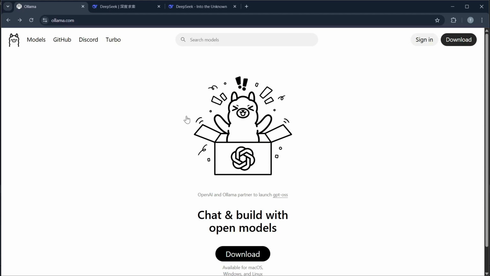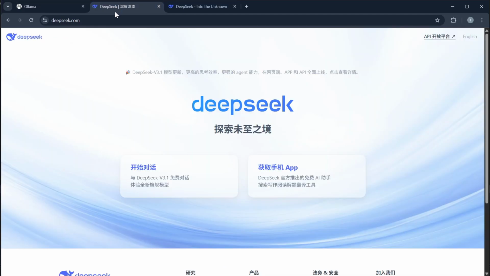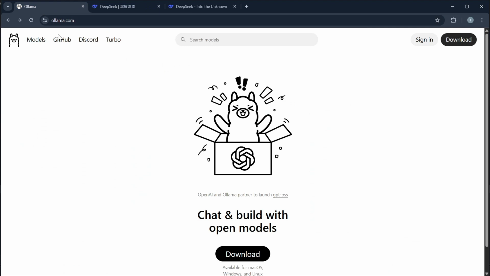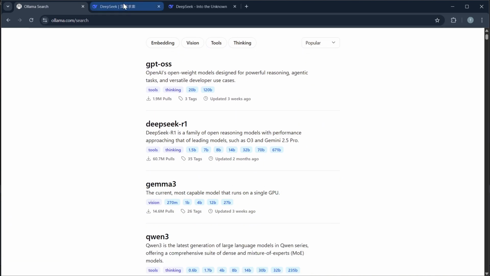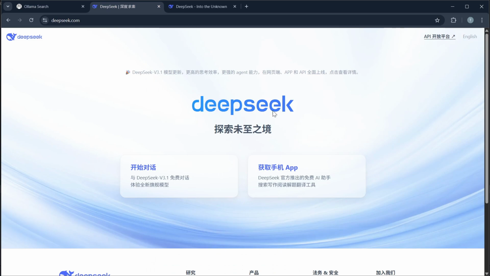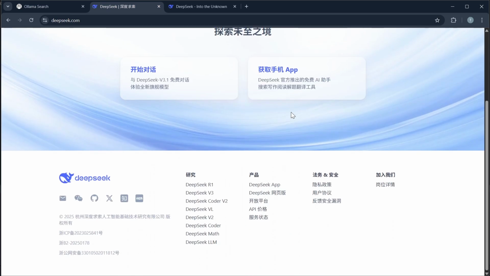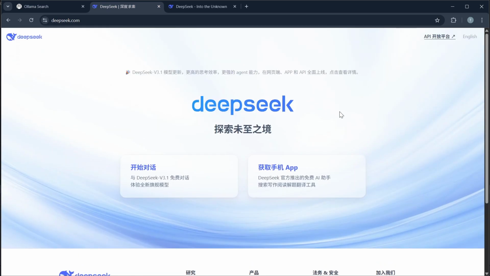Ollama versus DeepSeek. Which one is better? So let's compare them. Number one is their features. Ollama is designed for running large language models locally on your computer, offering privacy and offline access. DeepSeek, on the other hand, is focused on AI research and scalable cloud based inference.